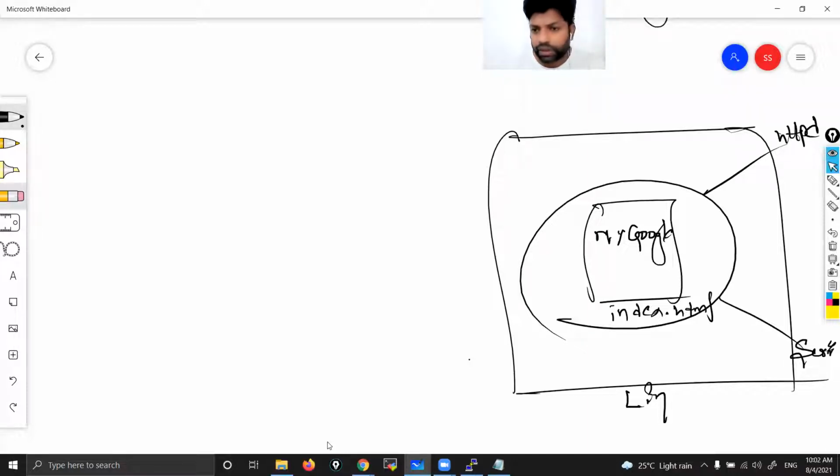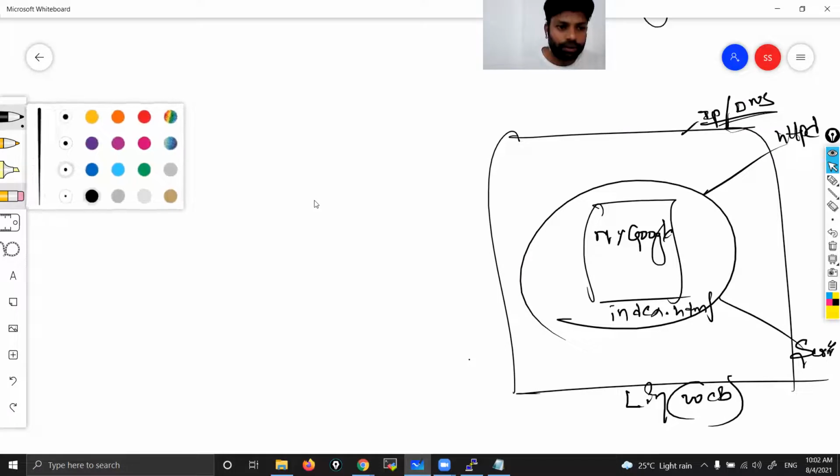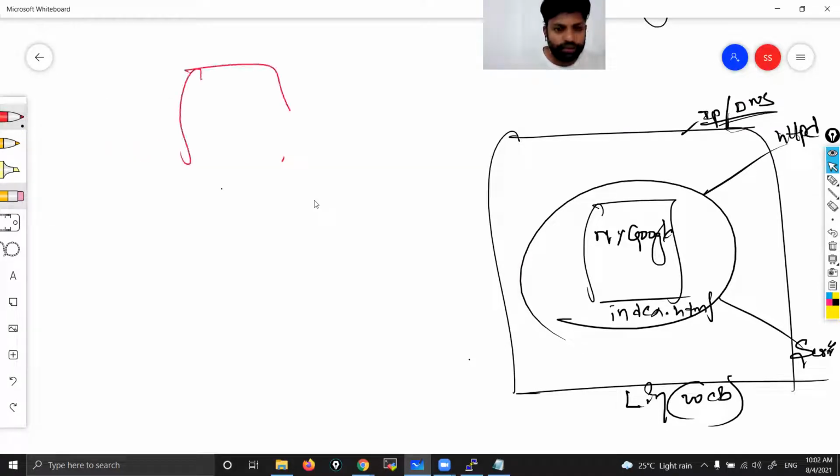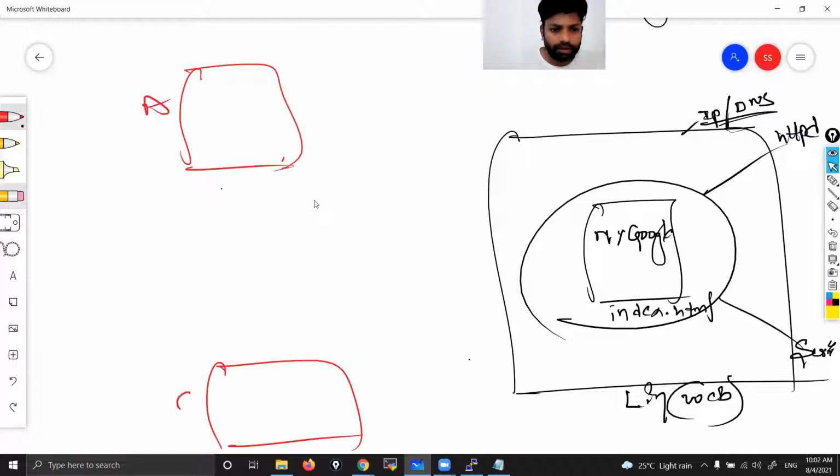Now this instance has an IP address or DNS, which I'm going to share with you. Now this Linux is my web server. See, these are your laptops or mobiles, A and B. These are my customers.